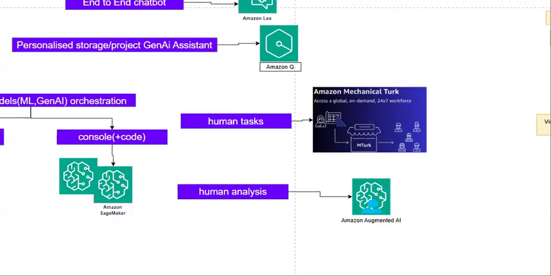Or the workers, or you can say employees, which are present under Amazon, already employed persons, they can do that task or human analysis based on your choice, whatever choice you have chosen. So among those two, anyone can do that.